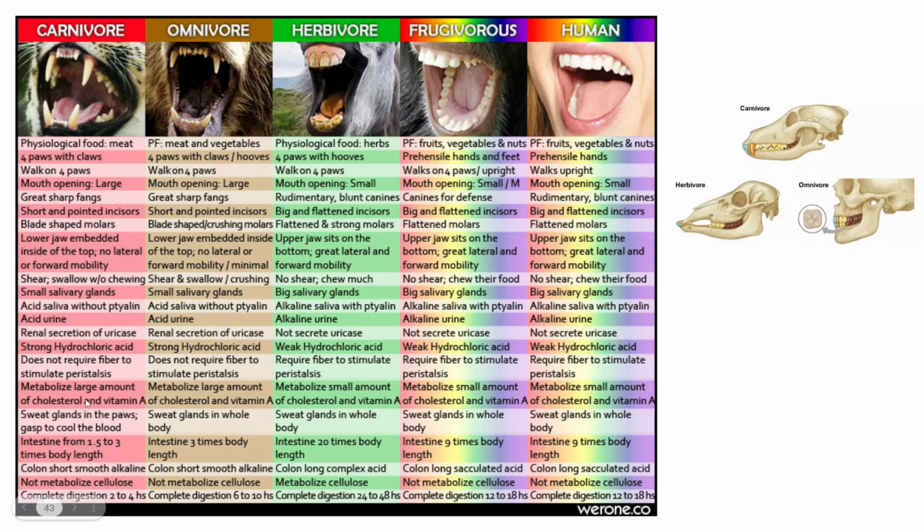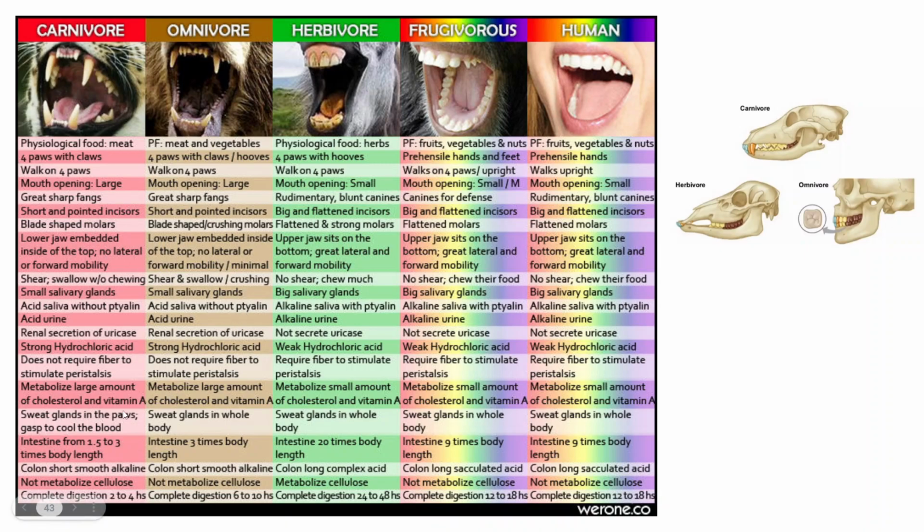The peristalsis occurs without the fiber content, and the intestines would be comparatively shorter, about 2.5 to 3 times the body length. Whereas in a herbivorous or vegetarian animal, the length of the intestines is about 20 times the length of the body. This is how the structures are different between a carnivore and a herbivore. An animal which lives only on non-vegetarian food, and an animal which lives only on a vegetarian source of food. Then there are some more sub-varieties, and of course another is the digestion.